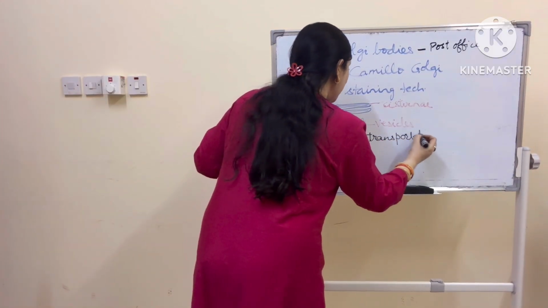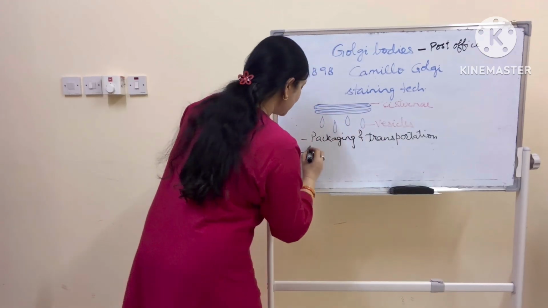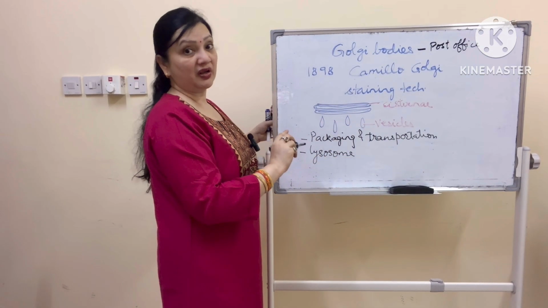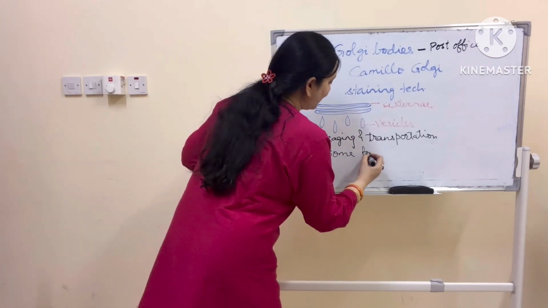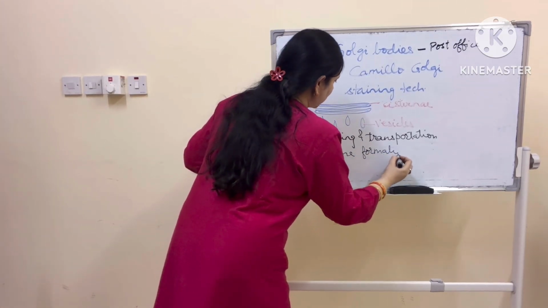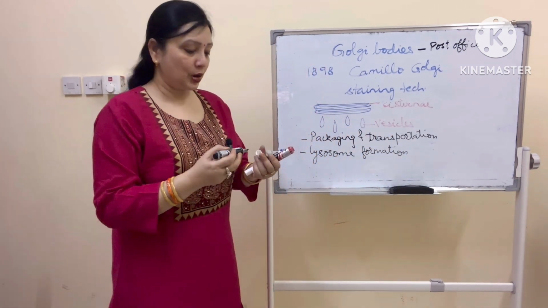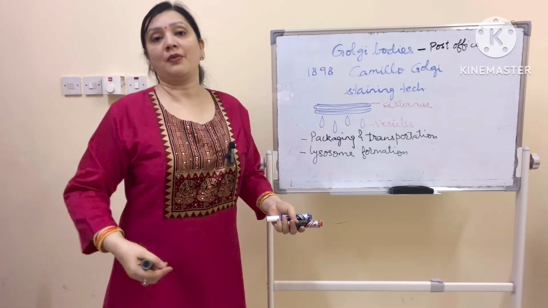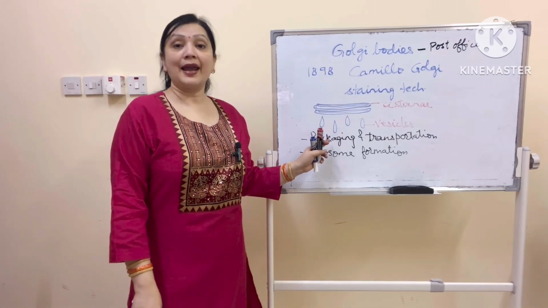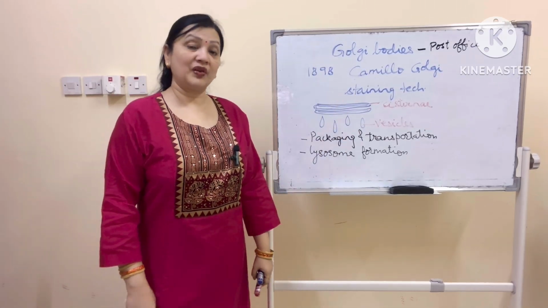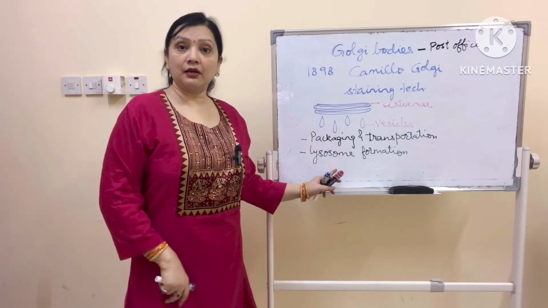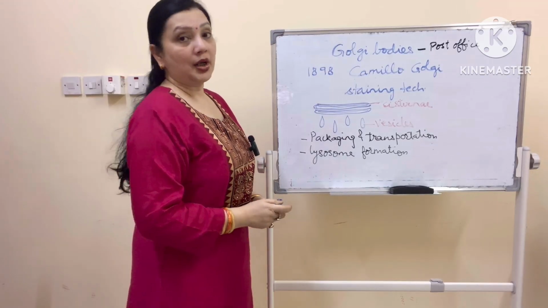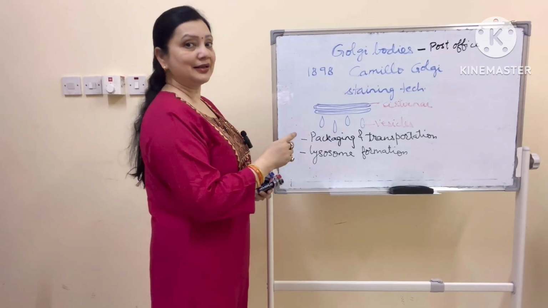And the second very important function is lysosome formation. Lysosome is a cell organelle, the next organelle which we will be studying. So they help in lysosome formation. A very small tiny organelle which was not even seen till the electron microscope was made, and it helps in the transportation of things inside the cell. And a very important function, lysosome formation. So let us move to the next cell organelle, which is lysosome.